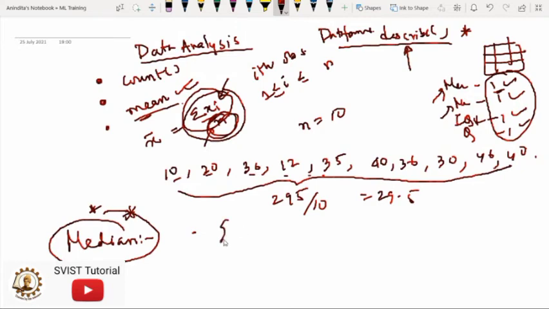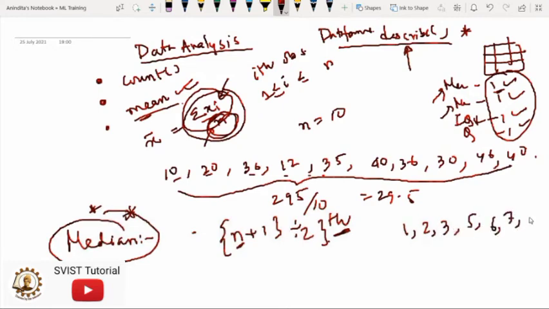Generally, median will be calculated as (n plus 1) divided by 2, th. So what is the meaning of this? Here n is the number of items in the set, and th just means the nth number. I'm giving you a simple example of how you could calculate the median. If you have numbers like this: 1, 2, 3, 5, 6, 7 and say 9. Which one is the middle here? By visualizing I can say that this is the middle. But if I use this formula, then you can get the same result.